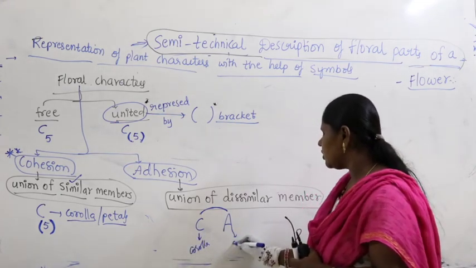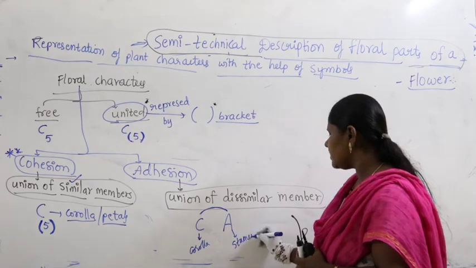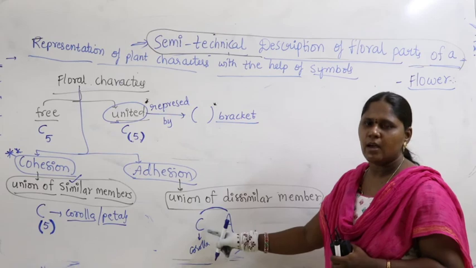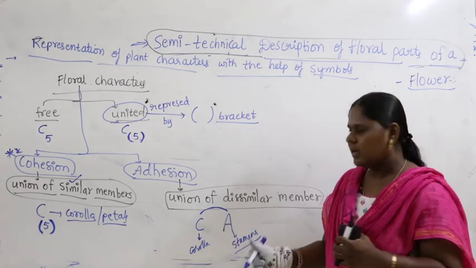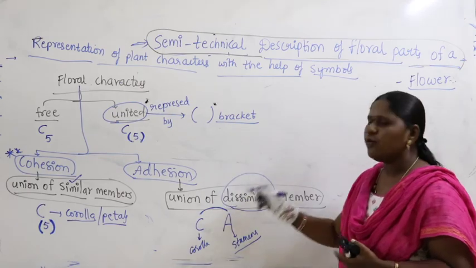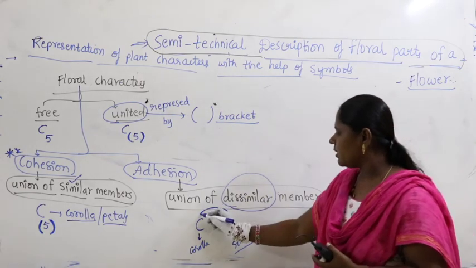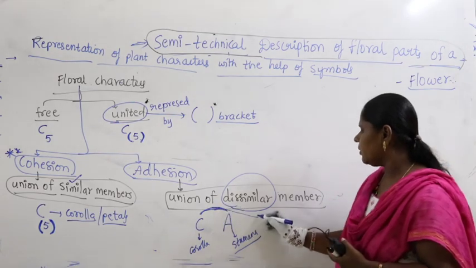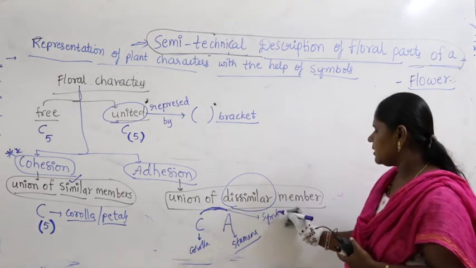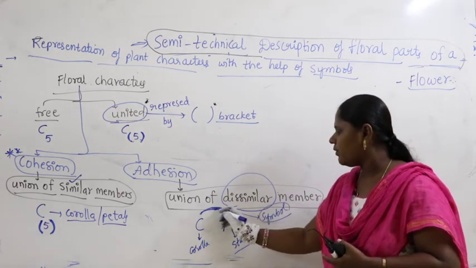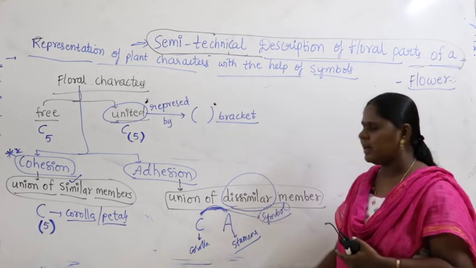A means androecium, that is stamens. That means stamens are fused with corolla. Corolla structure is different, stamen structure is different, both are dissimilar. Fusion of dissimilar members can be represented with this arc symbol.